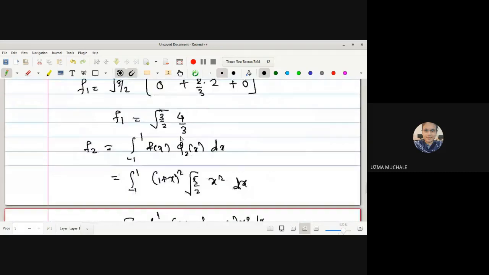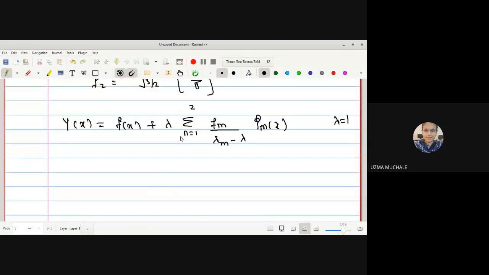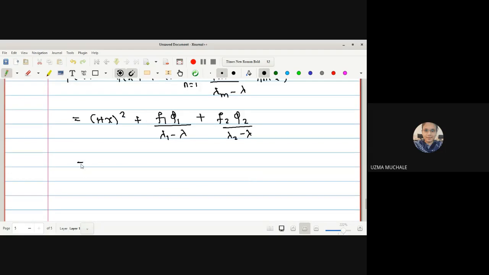So now we have to use all those values: f1, f2, phi1, phi2, lambda 1, lambda 2, all these conditions we have to use here. What is f of x? 1 plus x bracket square plus. Now after running the summation, it will be f1 phi1 upon lambda 1 minus lambda, plus, as lambda is 1, that's why I haven't written it. Again, it is f2 into phi 2 upon lambda 2 minus lambda, where the value of lambda is 1.